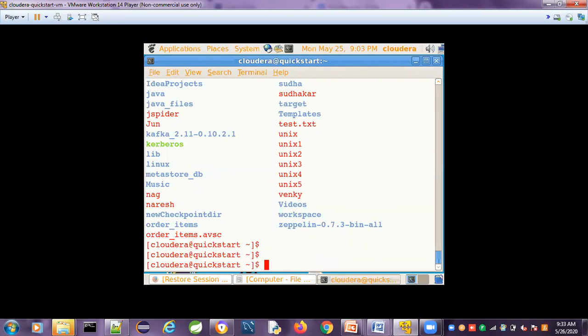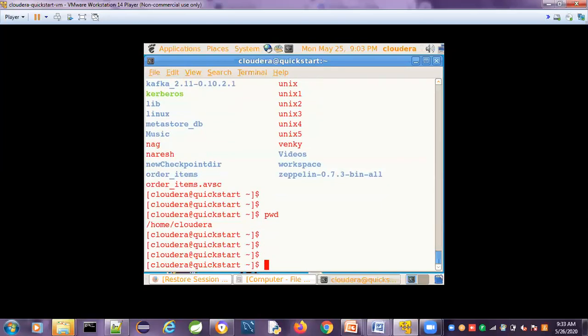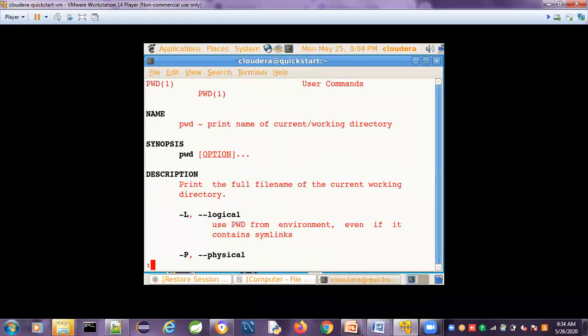Suppose you don't know where you are and you want to check where you currently are, just give pwd, present working directory. Please remember that pwd is present working directory. It tells you which directory you are currently in. Yesterday we discussed that if we don't know the functionality of a command or how to use it, we can use the man command, the manual page. Man pwd will show what the uses of pwd are.